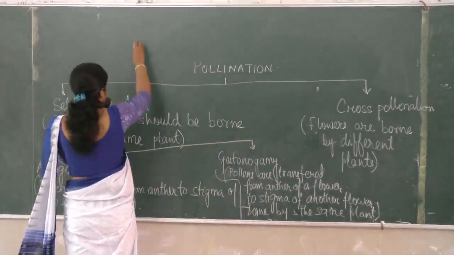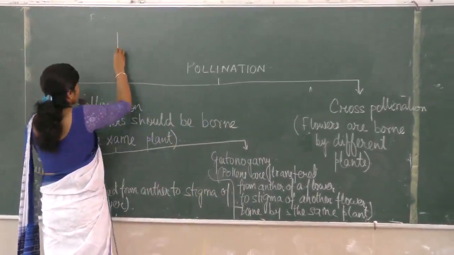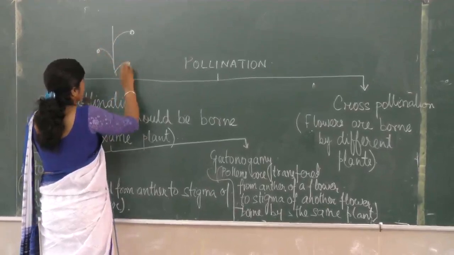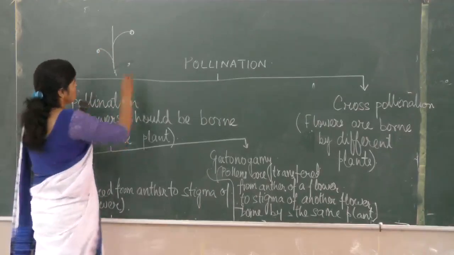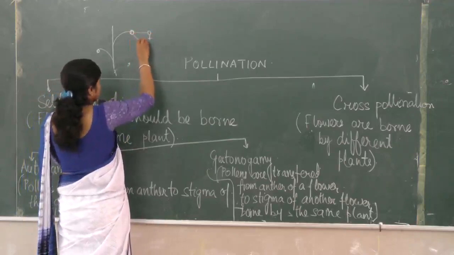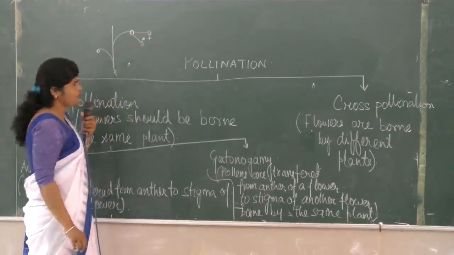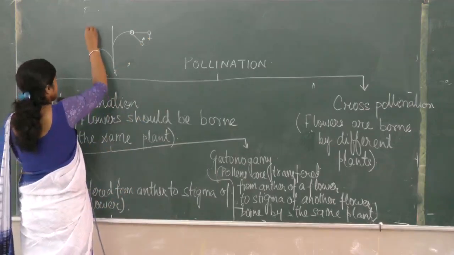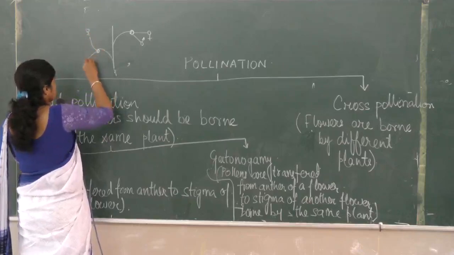So this is flower number 1, this is flower number 2. It has a female part, this has a female part, and it has a male part. Is it? I have already told you about the signs. This also has a female part, okay, and this has a male part.